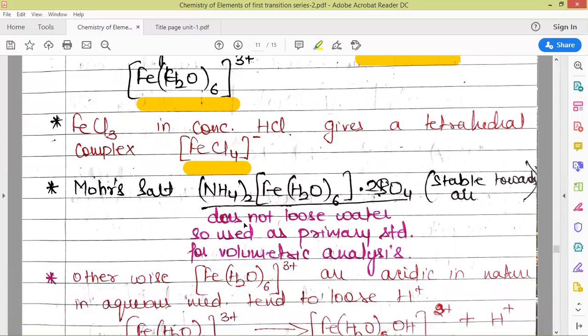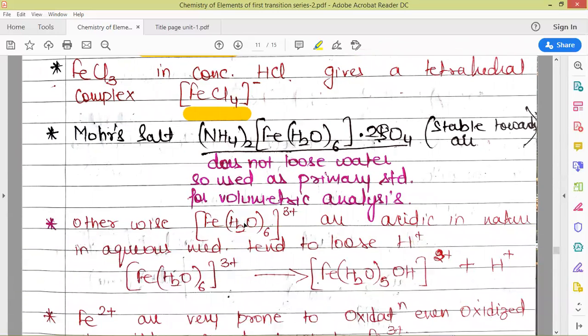Now, from the above discussion, we have known that Fe2+ complexes are not very stable. They are very prone to oxidation, but one complex is there, that is Mohr salt, where iron is very stable in its +2 oxidation state and it doesn't lose water, so it is used as a primary standard for volumetric analysis. Otherwise, if we have this complex here, it should be +2 instead of +3. So this is the correction required to be made here.